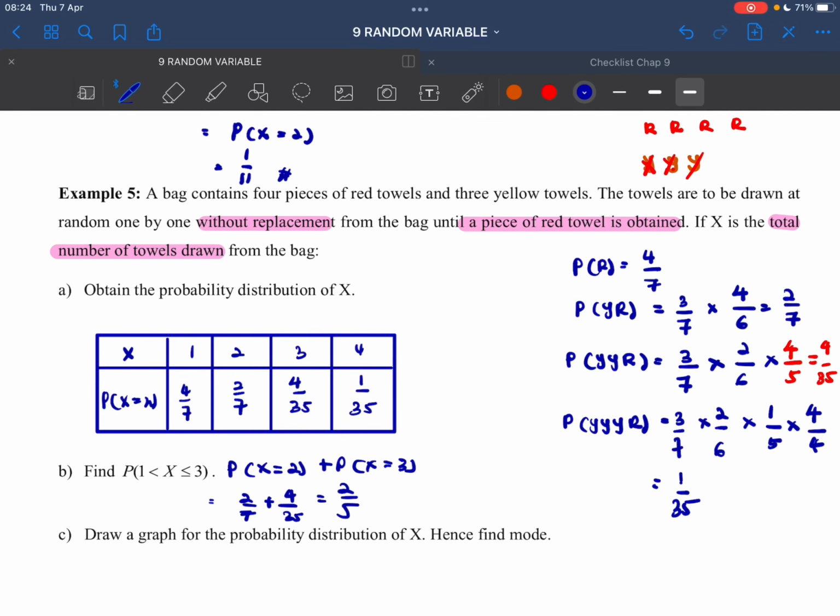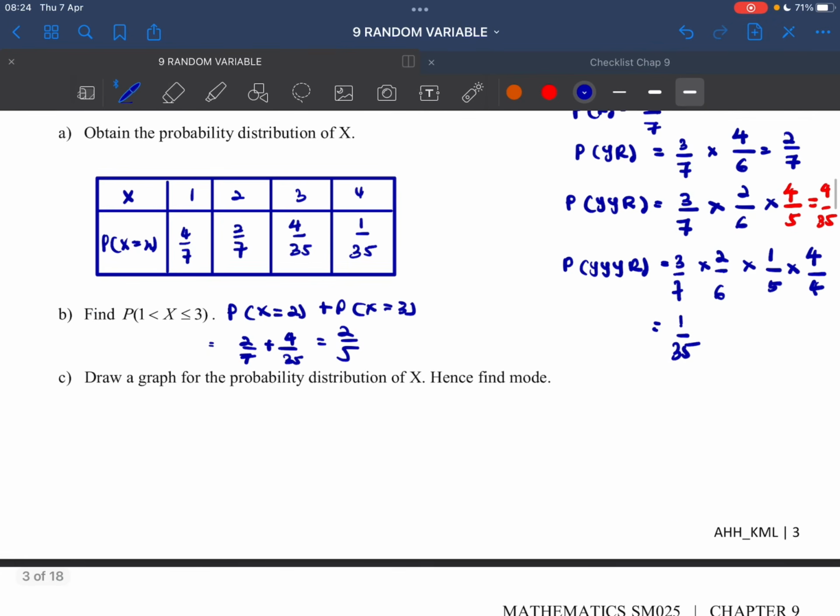And the last one, draw a graph for the probability distribution of X, hence find the mode. The graph for the probability distribution of a discrete random variable, we represent in the form of a histogram. The lowest probability is 1 over 35, and then we have 4 over 35, and then 2 over 7, and the highest one is 4 over 7.